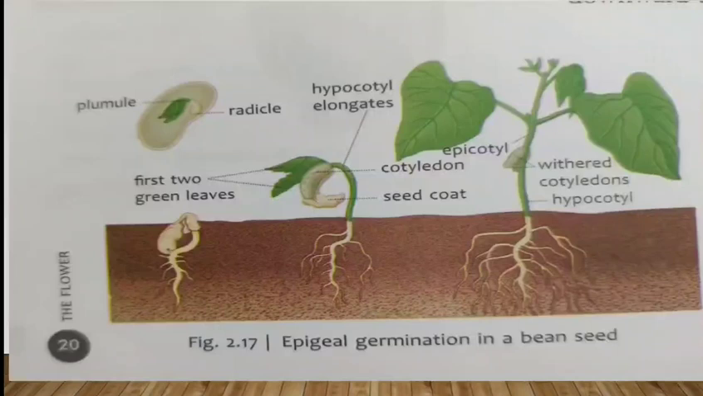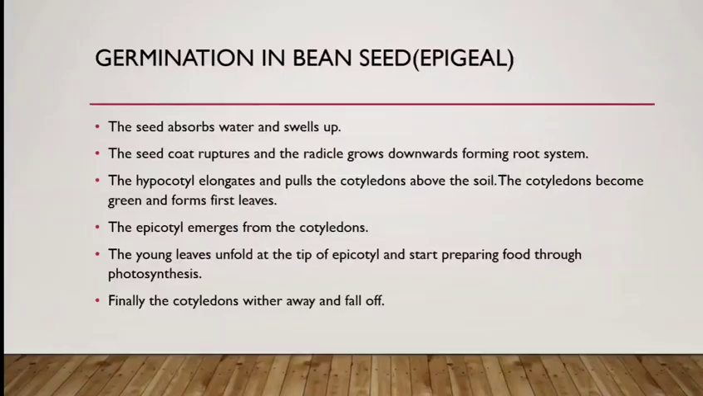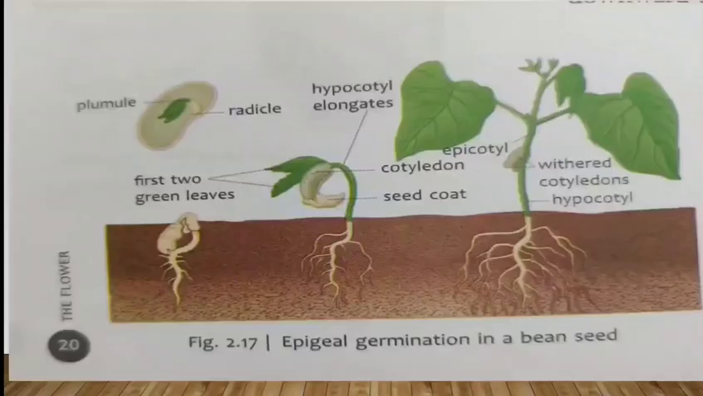The radicle and the plumule, you can see it clearly. The radicle will start growing downwards and it will start forming root. The hypocotyl elongates and pulls the cotyledons above the soil. The cotyledons become green and form first leaves.